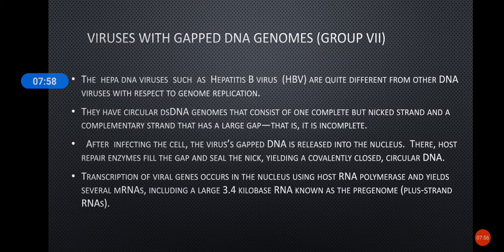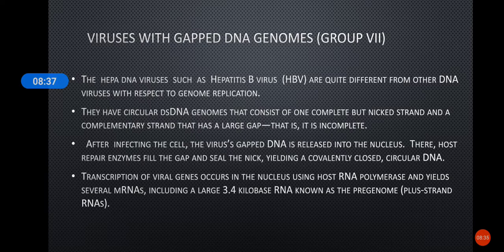This is the last group, group 7, viruses with gapped DNA genomes, gapped DNA or partially double stranded DNA genomes. So the example is Hepadnaviruses. This is a family of viruses, and under this we have the hepatitis B virus, HBV, that causes hepatitis B. In this case, they have circular double stranded DNA as their genomes, but it is not a complete double stranded DNA. It will have one complete but nicked strand and a complementary strand that has a large gap. That is, their genome is incomplete.